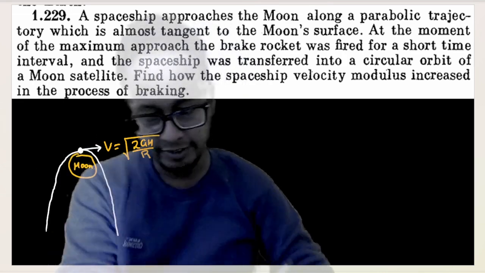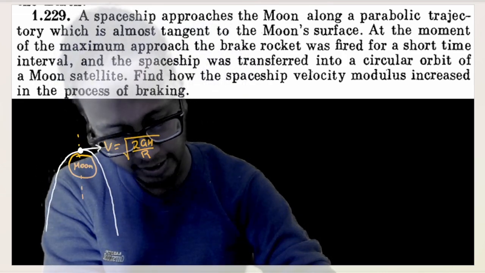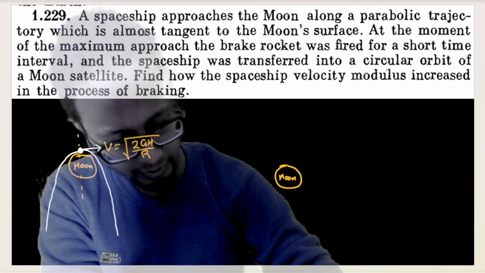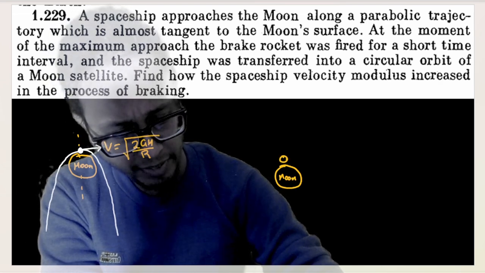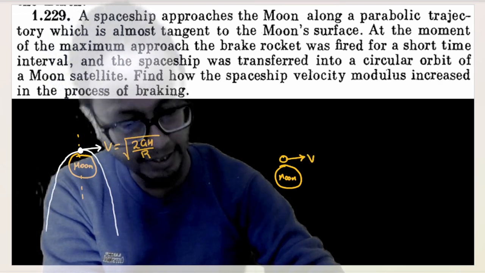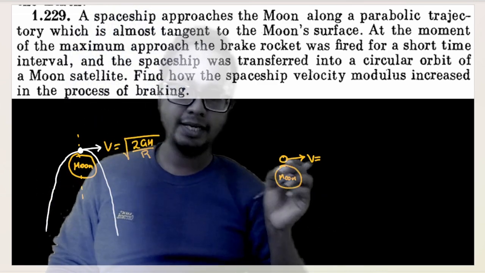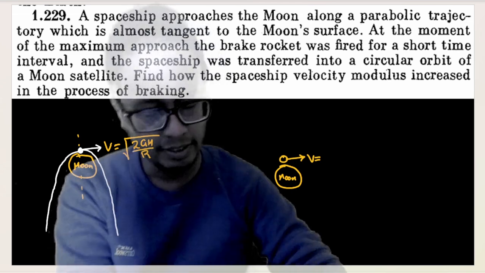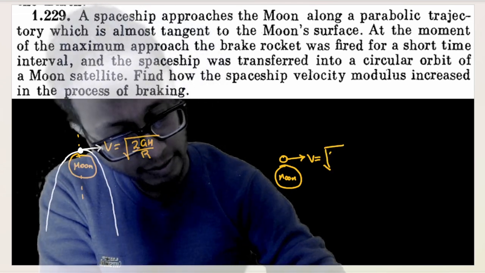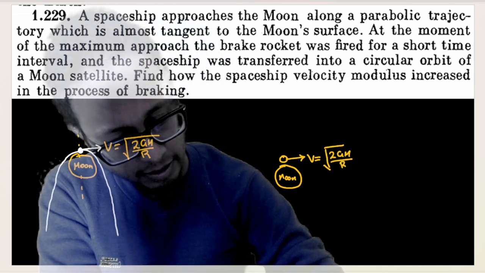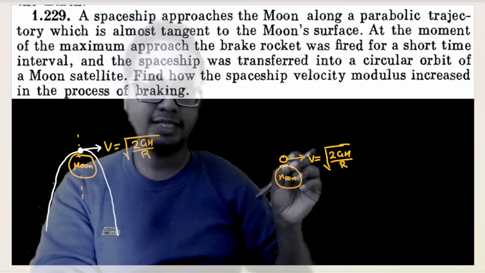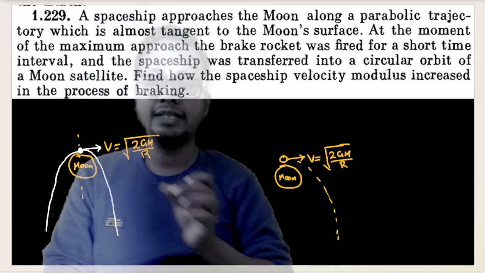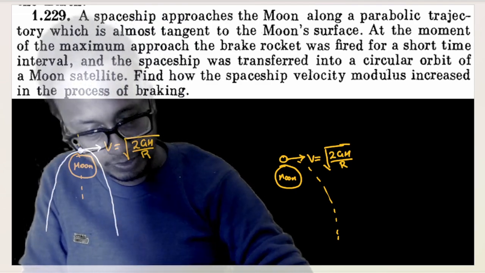If I just draw a half section here, assume a different scenario: the moon, and a satellite here. What is the minimum velocity that I must give this satellite in this direction so that it escapes the gravitational influence of the moon? The minimum velocity is nothing but the escape velocity, root of 2GM by R, and it escapes going in a parabolic path. In this parabolic path, the value of eccentricity is equal to 1.